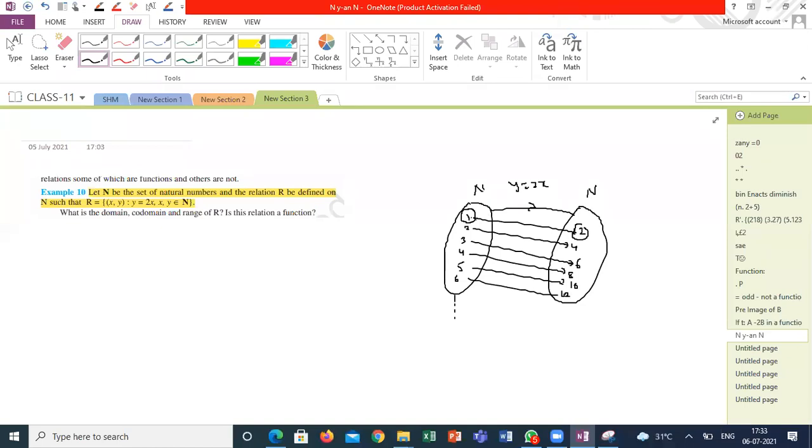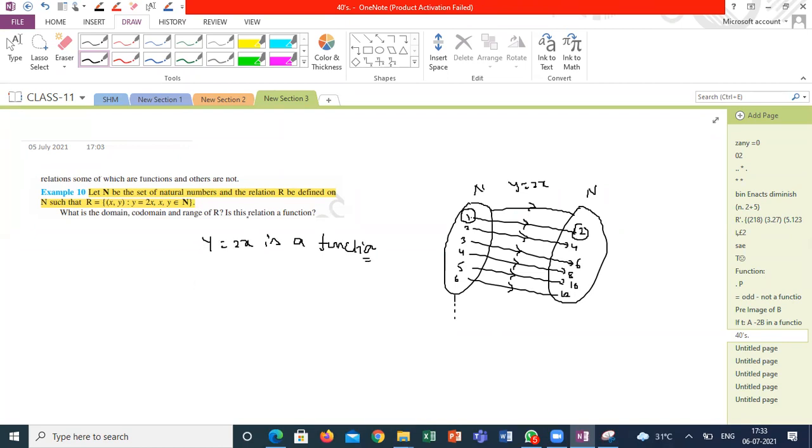But is each and every element mapping or not? Yes, each and every element is mapped to the second set, and each and every element has one and only one image. 1 has only one image, 2 has only one image, 3 has only one image. Then I can call y = 2x a function. This relation is called a function.